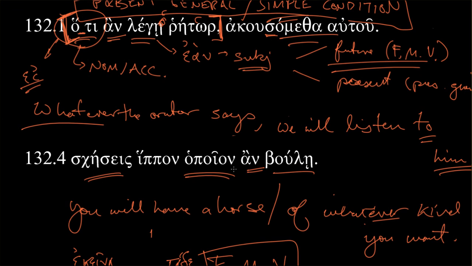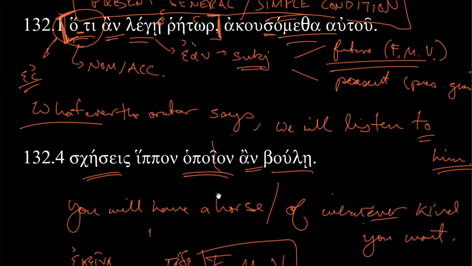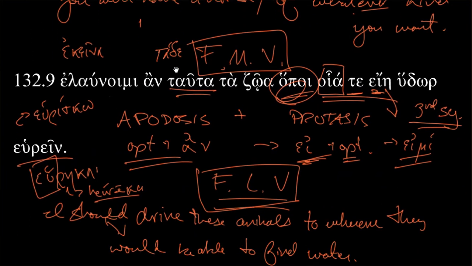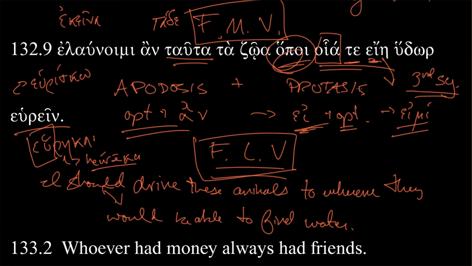That was whatever, this is whatever kind. The fundamentals of the sentence are the same, and again, a future indicative in the protasis. Here in our last example, we had an apodosis followed by protasis, optative plus an, optative here in this kind of fixed phrase, which you all should try to remember, hoios te, and then hopoi, a relative adverb talking about direction. To where? Whither. Whither would be the ancient way to translate that, but this is how we should do it now. I should drive these animals to wherever they would be able to find water.